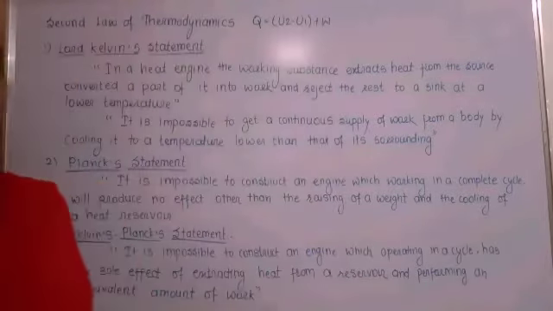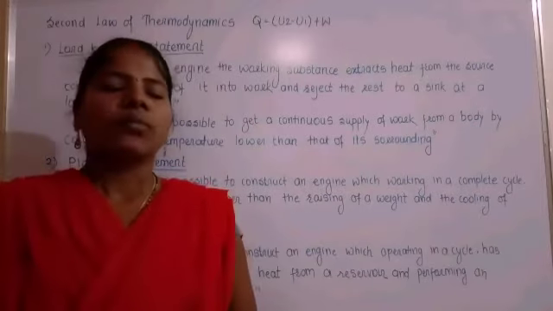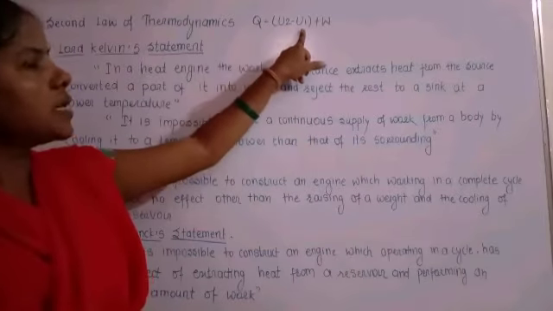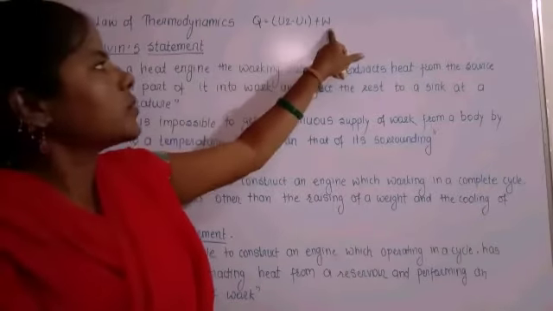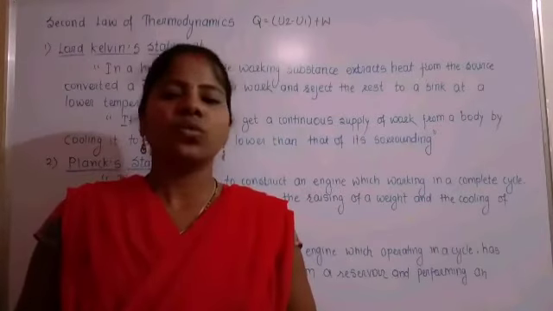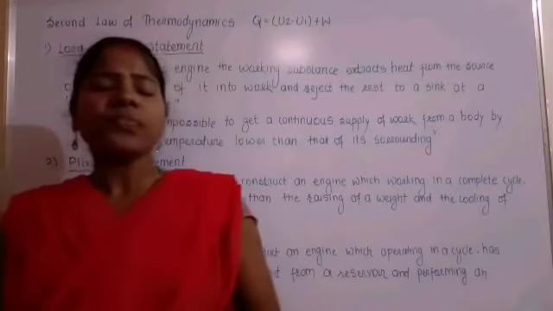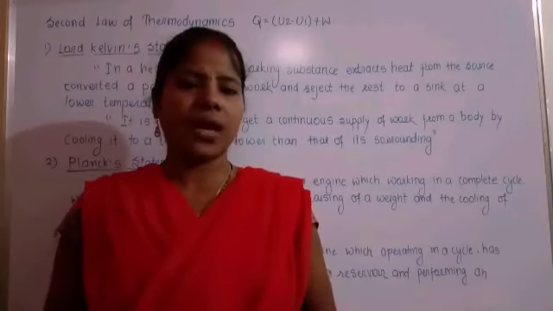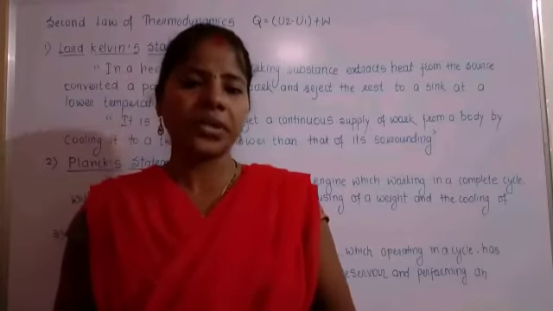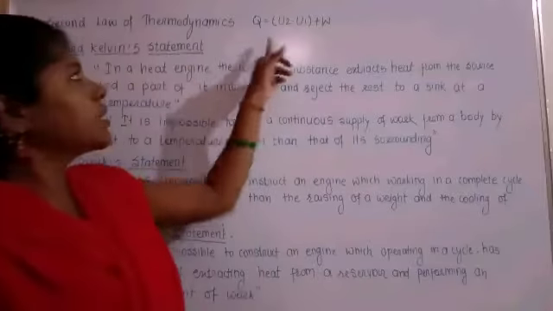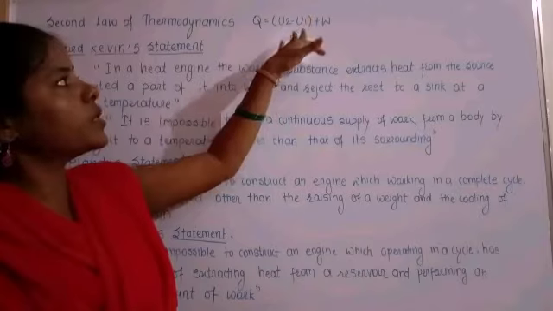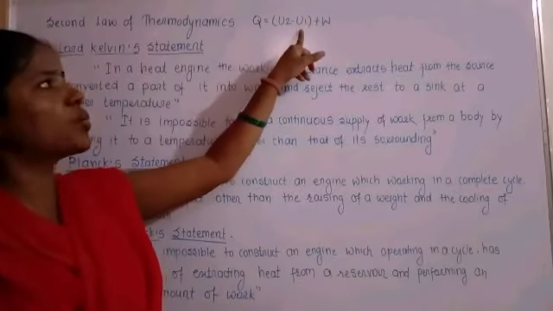That means Q, the amount of heat, is equal to the sum of the increase in the internal energy of the system and the external work done. So this is the first law of thermodynamics, but this law has many drawbacks. For example, the first law of thermodynamics has no answer for why heat always flows from a body at higher temperature to a body at lower temperature. It does not say anything about the exact amount of energy. Using this formula we cannot calculate the exact amount of energy.